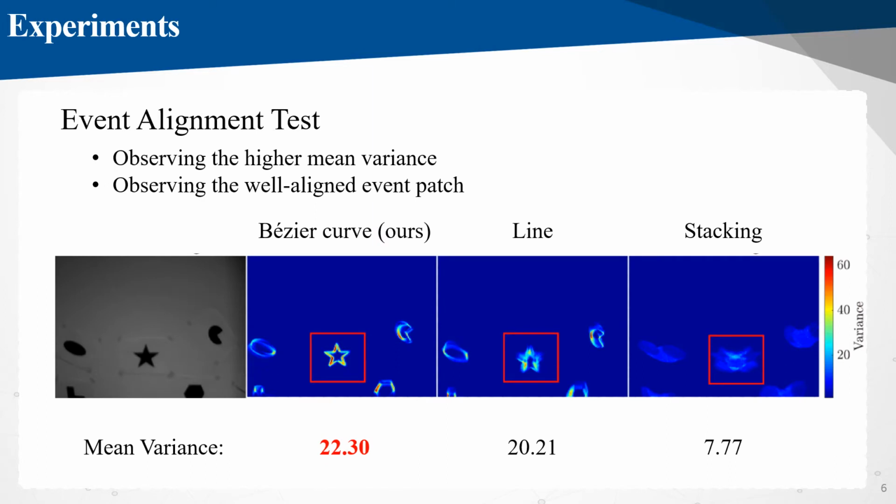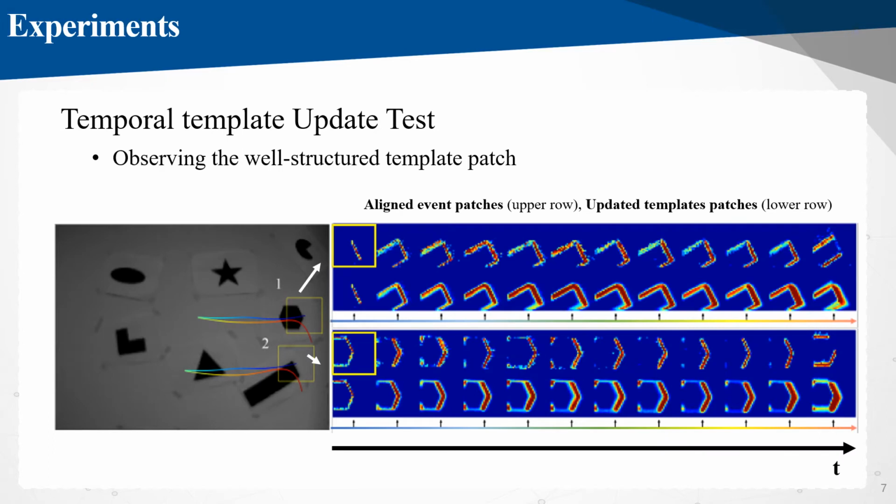In this experiment, we show that our method aligns the events better than the others, both in quantitative and qualitative ways. For the template update experiment, the well-structured patches are constructed by using our method, while it is not consistent without using it.